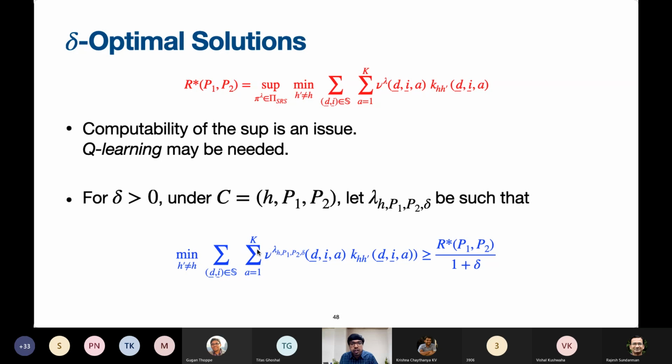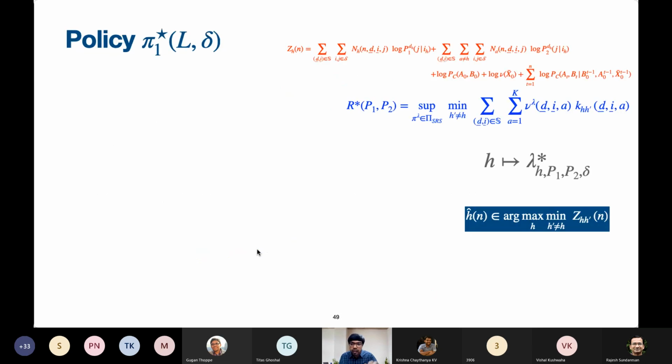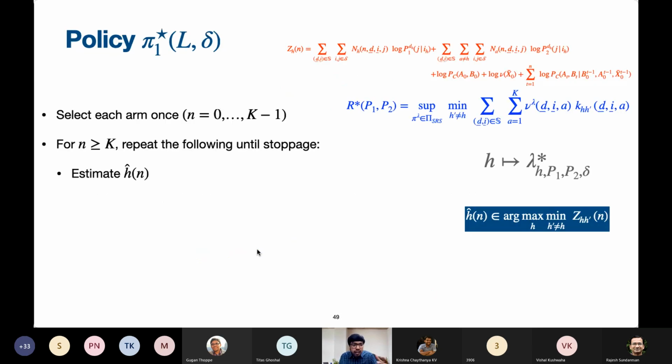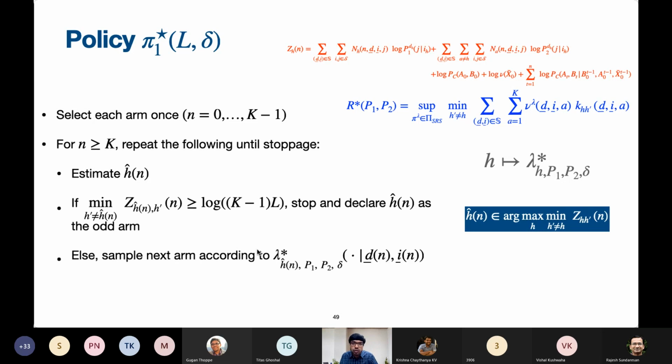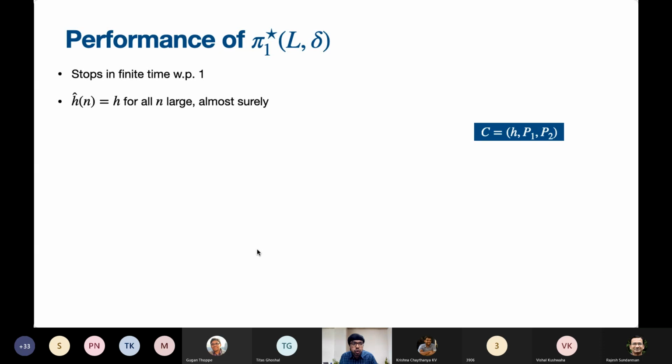And then under a certain configuration, we only look at delta optimal solutions. We don't have to reach the supremum. It's okay if we come as close as the supremum by 1 plus delta. So we combine all these ideas, and once we have understood the rested setting, it's a very similar policy. And what we actually show is that the odd arm is eventually identified almost surely.